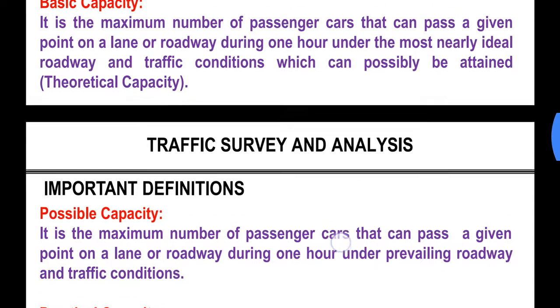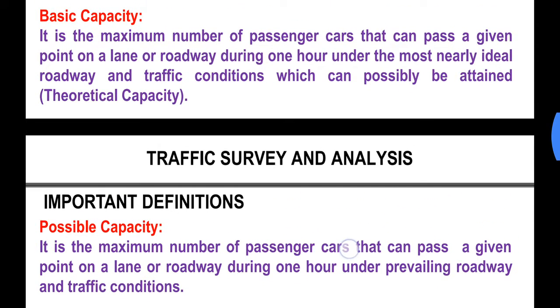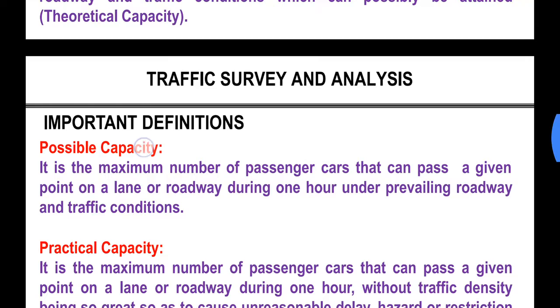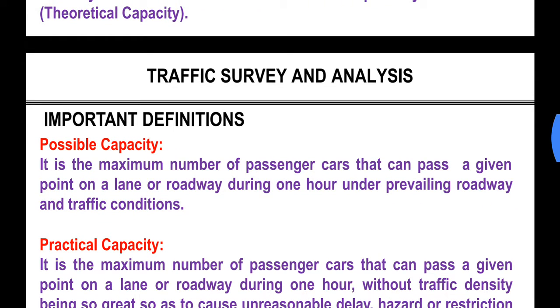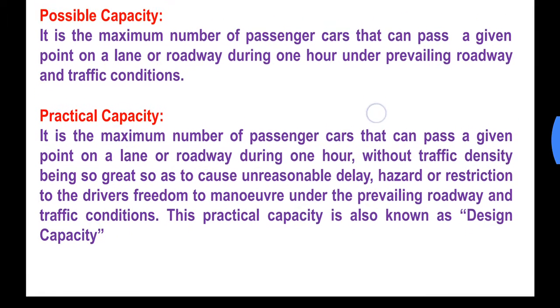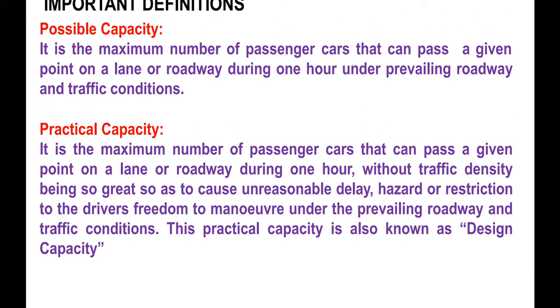What is the difference in these both capacities? In the possible capacity, we consider the prevailing roadway condition, that is the existing roadway condition, and not the ideal roadway condition. Now third type is practical capacity.